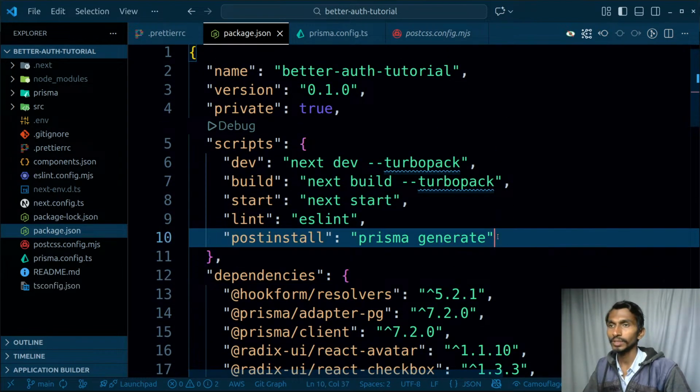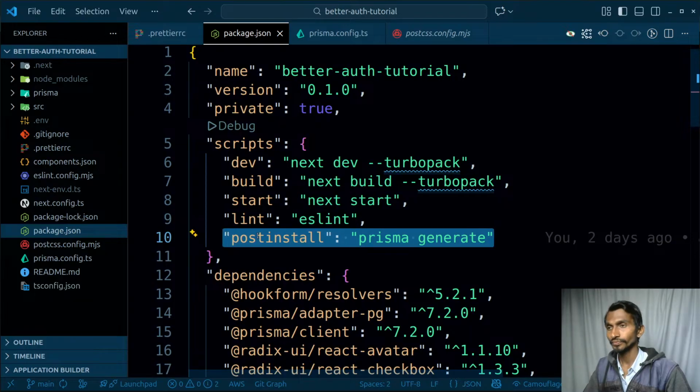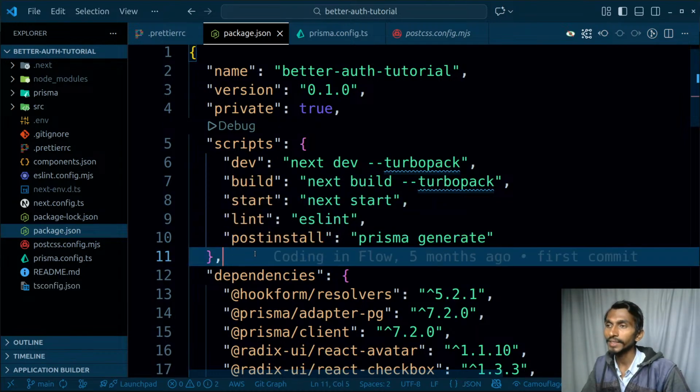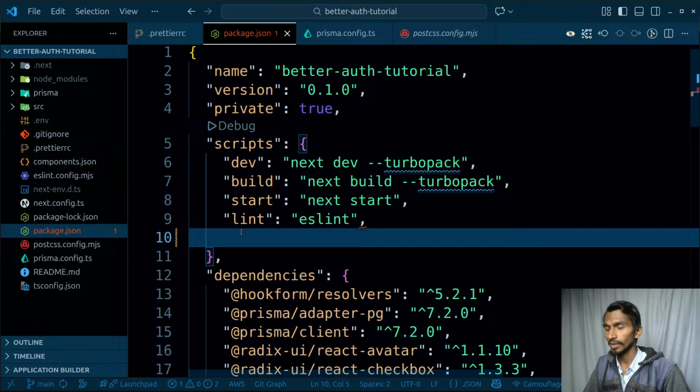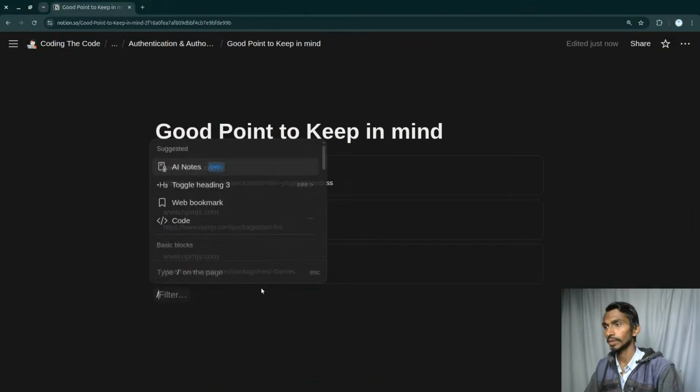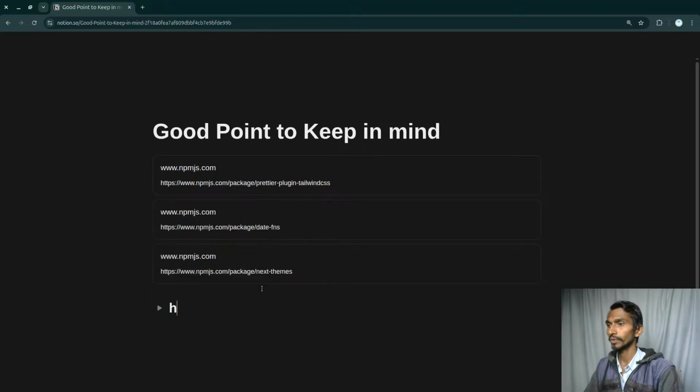And this is something, again, if we are actually deploying it, at that time postinstall is going to be needed over here. So this is something that should be in the scripts section.